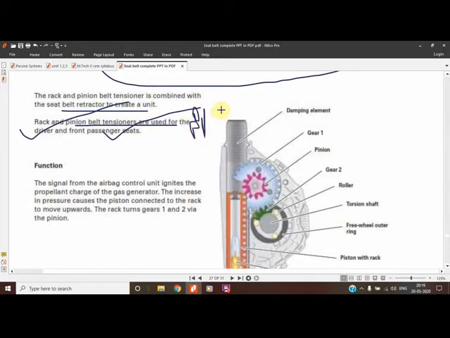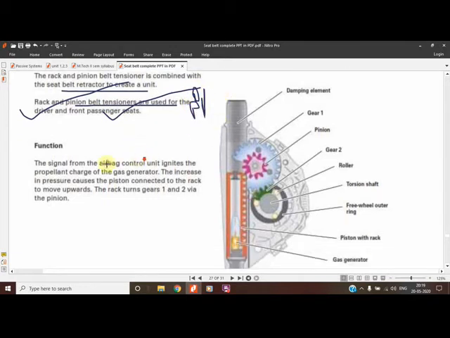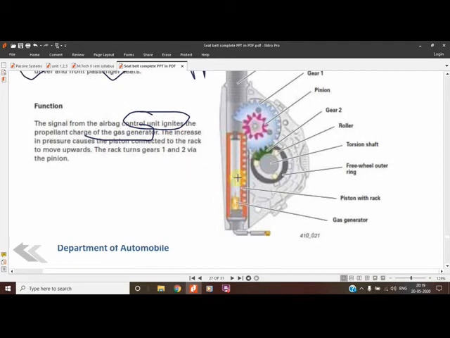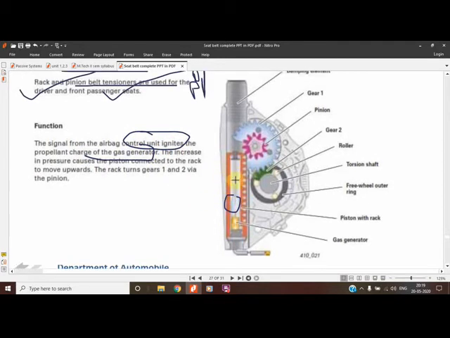It is used, not for the rear passenger, they have written. The signal from airbag control units ignites the propellant of the gas generator. You can see this is the gas generator. It will get ignited, and you can see the parts also. The main thing is the rack, and the second thing is the pinion.